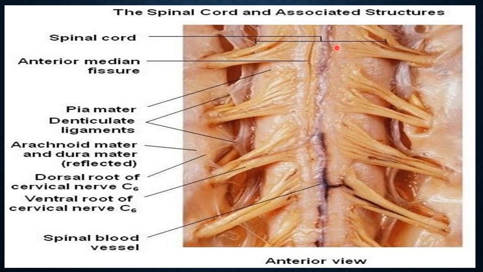So this is the spinal cord. These are the spinal nerves. Now this is the pia mater. This conical part is the ligamentum denticulatum. This is the reflected part of the arachnoid mater, and these are the spinal blood vessels. This is the anterior view of the anteromedian fissure, corresponding with the anterior spinal artery. So this is the anterior spinal artery, the anterior spinal vessels.